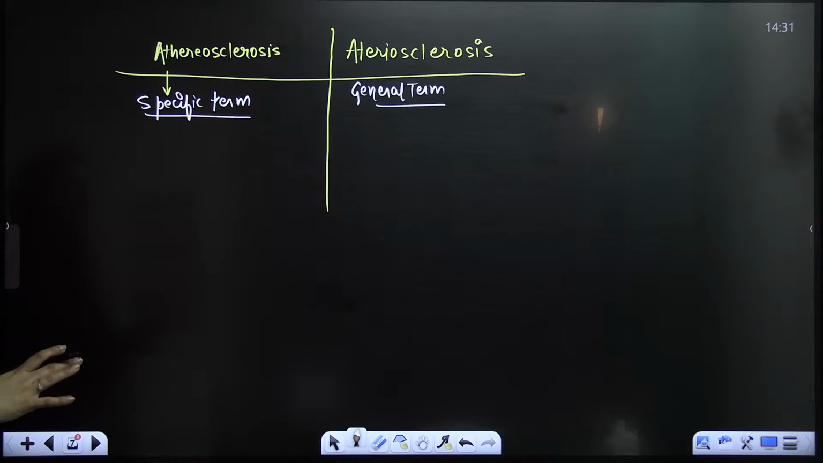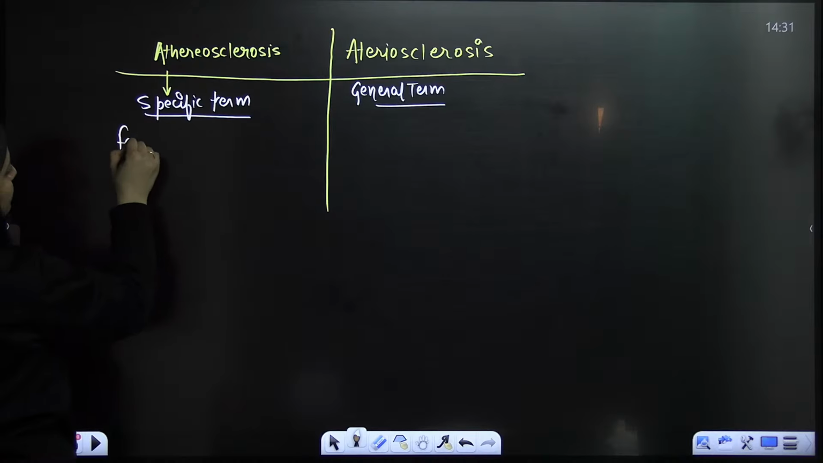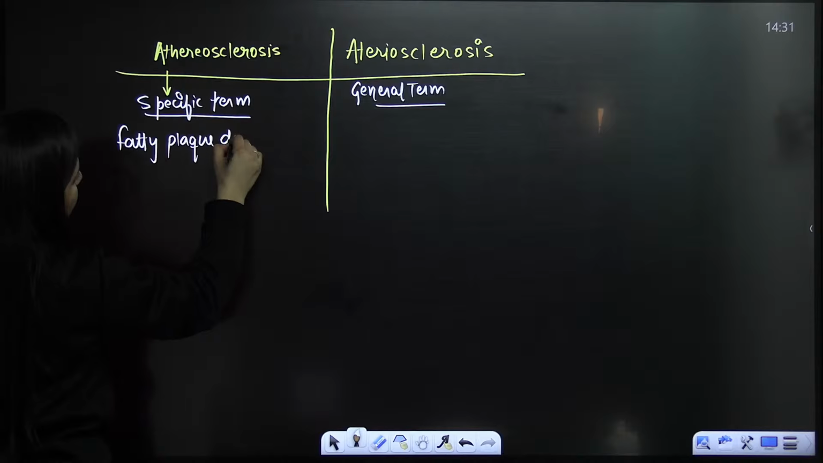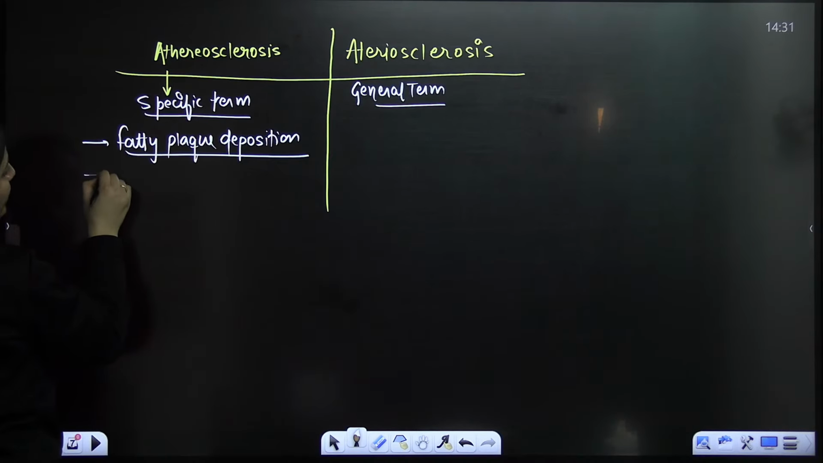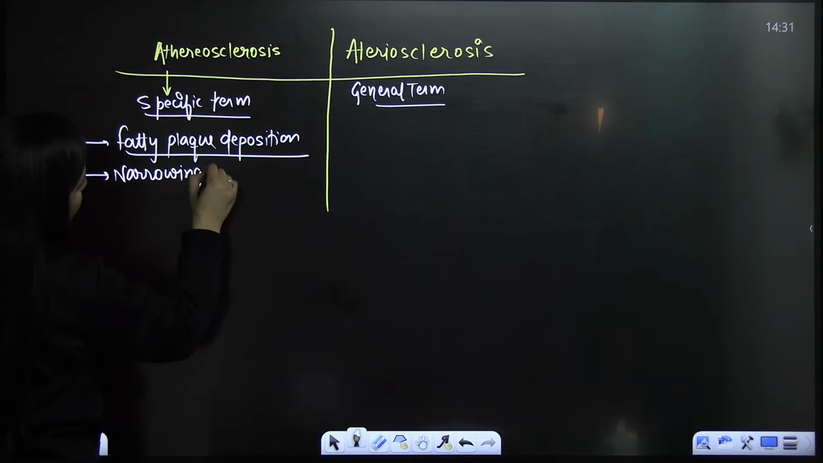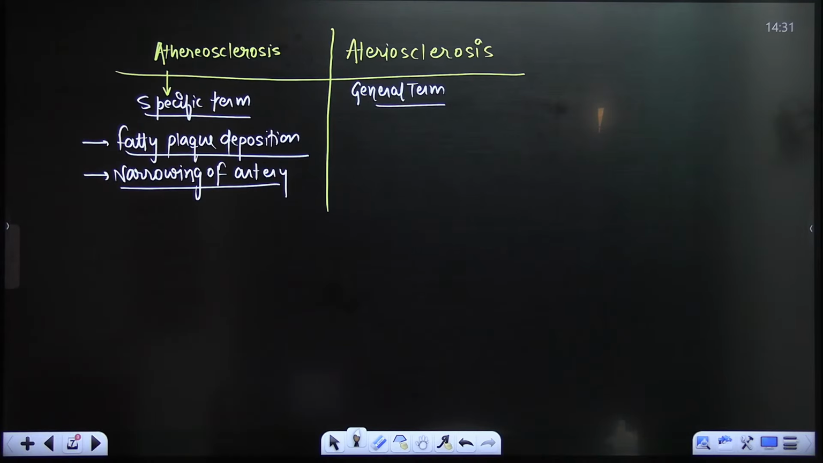So in the case of atherosclerosis, we will see that there is a fatty plaque deposition, due to which there is the narrowing of the artery. Are you getting my point? Due to which what will be there? There is the narrowing of the artery.